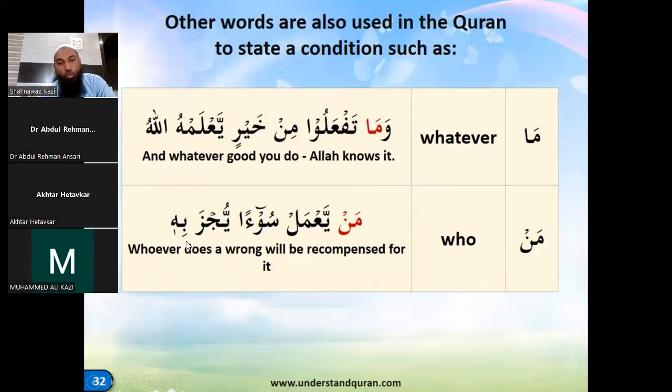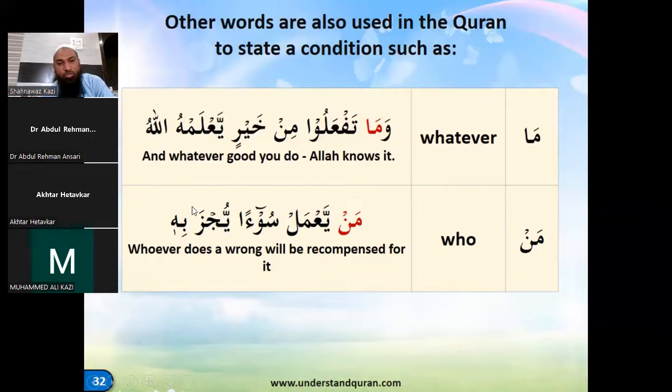Yujza bihi. So whoever does a wrong will be recompensated for it. Right? Now here, there was a ya after this, and this is a passive word, so that's why it is becoming difficult. But actually, this is a sukoon here. Being a weak word, jaza yajzi and yujza. Yujza had an extra ya, but that has become yujza bihi. But this is a weak word, that's why this is different.